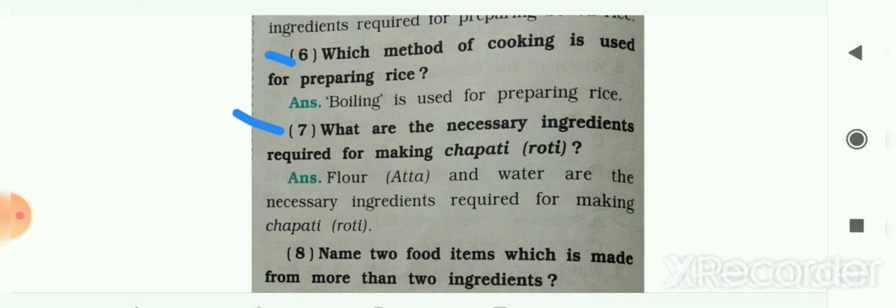Next, number 7. What are the necessary ingredients required for making chapati or roti? So flour or atta, you can say, and water are the necessary ingredients required for making chapati or roti. The next is, name 2 food items which are made from more than 2 ingredients.